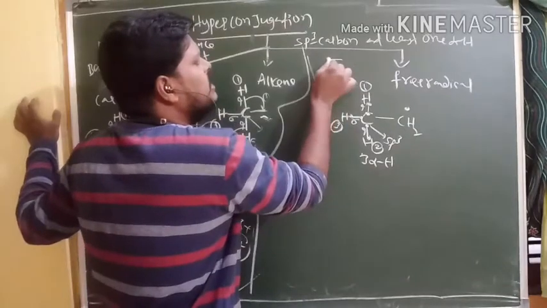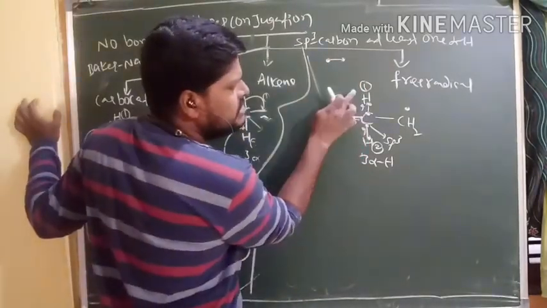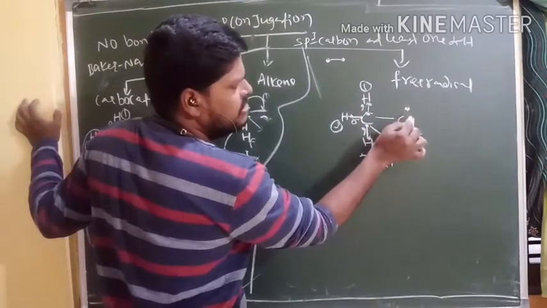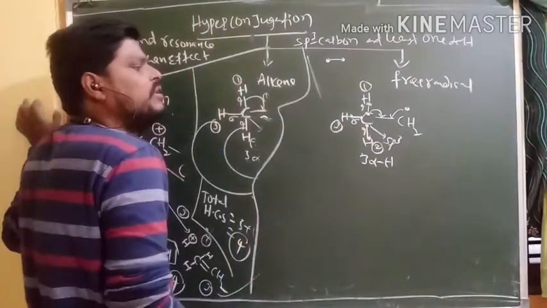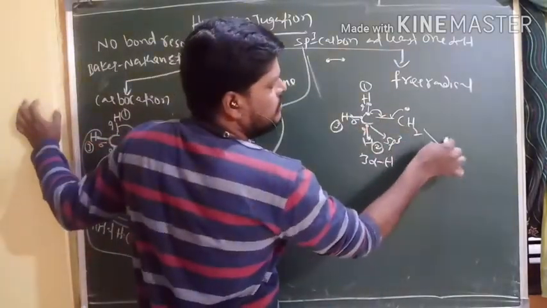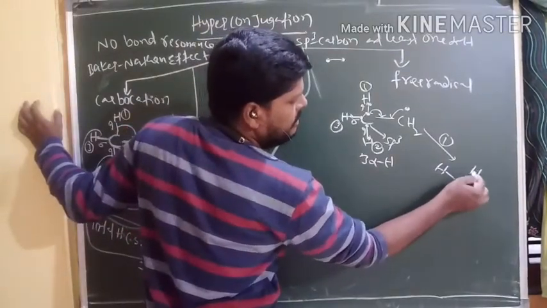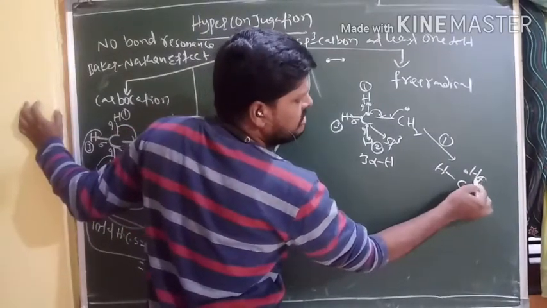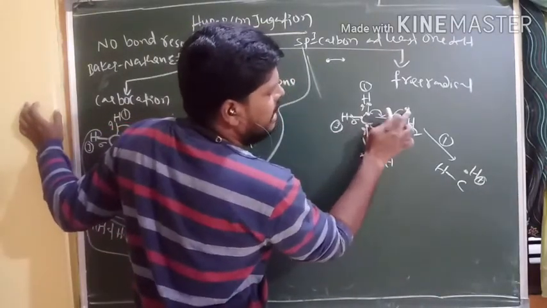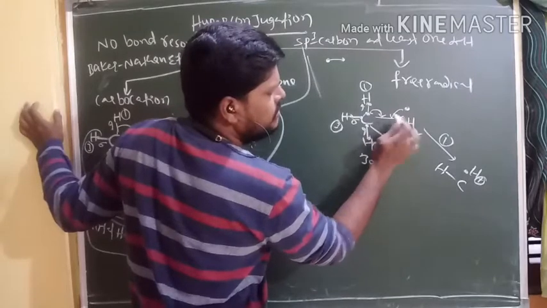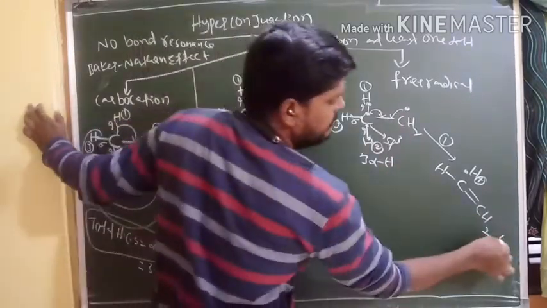Yes, one sigma bond is nothing but 2 electrons here. So 1 electron of this hydrogen and 1 electron of this free radical come together to form 1 pi bond here. So like this, hydrogen, and here only one electron is left. 1 electron of this one and 1 electron of this one combine to make a pi bond. Right. So this is the first one.